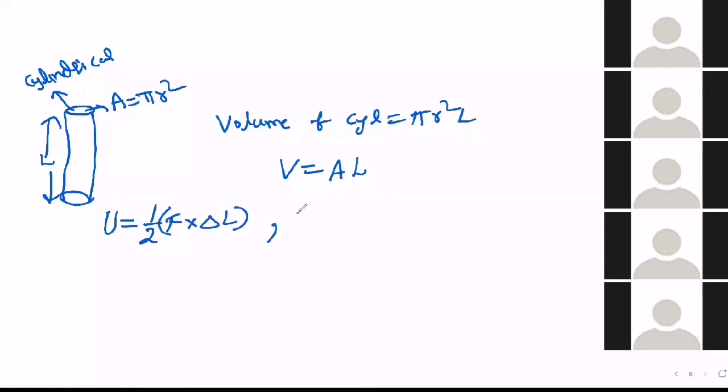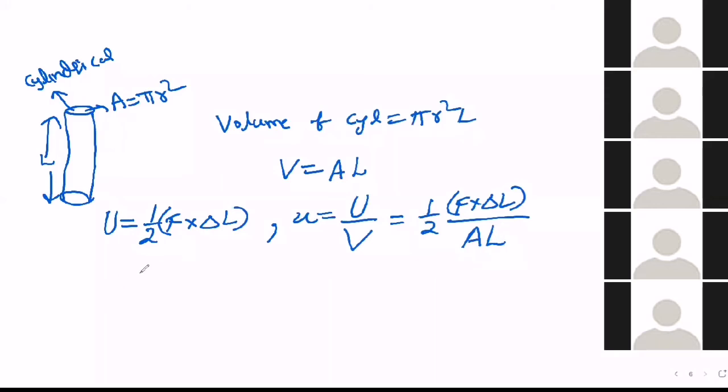And what do we have to define now? Energy density, small u. Energy we represent with capital U, and energy density we represent with small u. So small u is equal to what? Energy by volume. Energy means half into F into delta L, whole divided by volume, which means area into length. So this is the energy density.